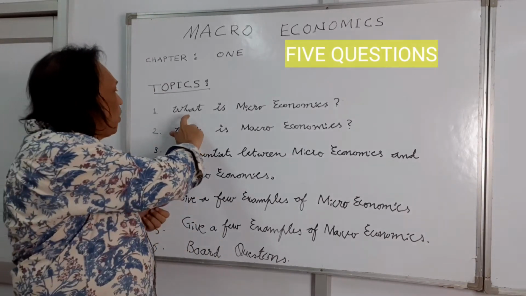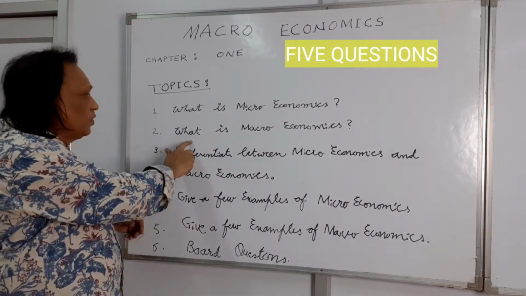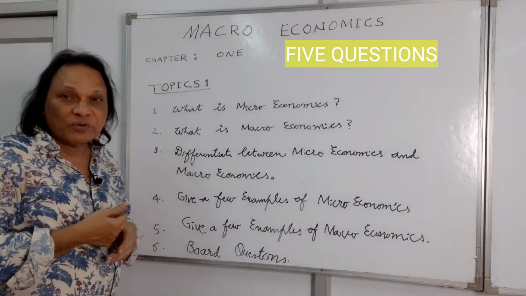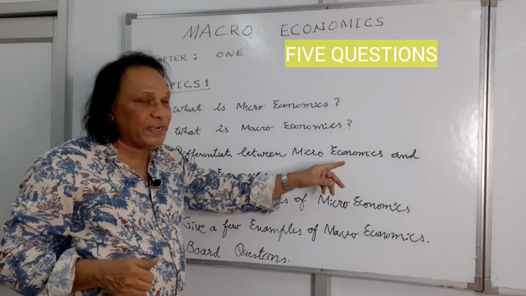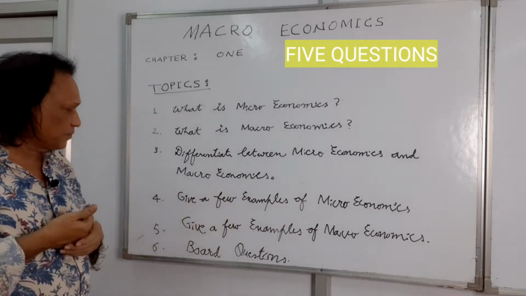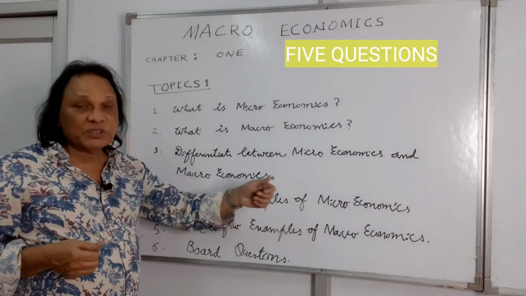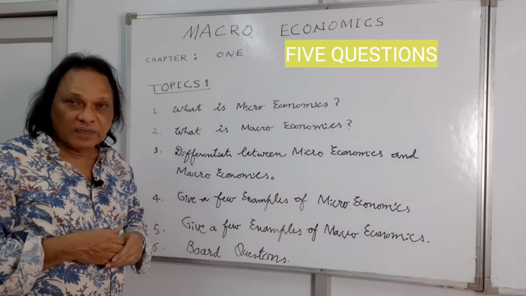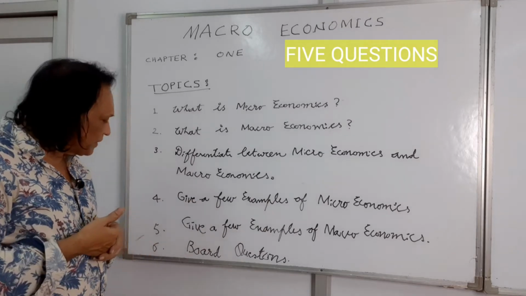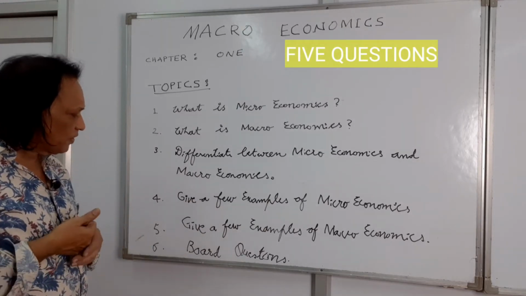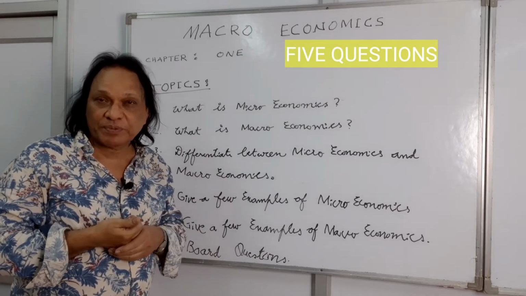Number 1, what is microeconomics? Number 2, what is macroeconomics? Number 3, differentiate between microeconomics and macroeconomics. And number 4, give a few examples of microeconomics. And 5, give a few examples of macroeconomics. And the last one, we'll be talking about some of the board questions that came from this chapter.